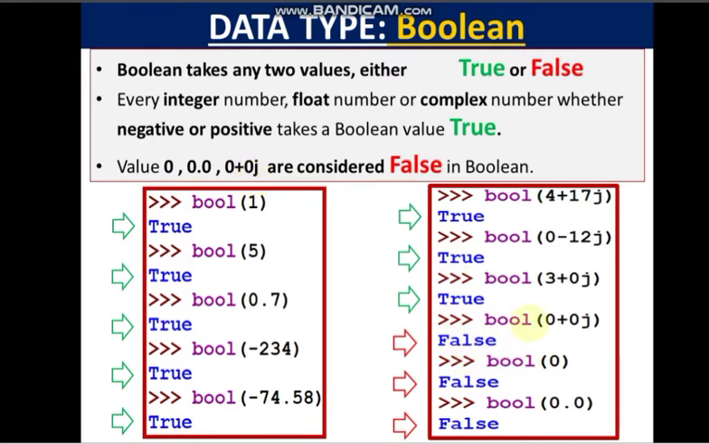As you can see here, bool 0 plus 0j you get false, bool 0 you will get false, and bool 0.0 you will get false. Otherwise, any value, whether it is negative or positive, decimal or without decimal, integer or a complex number, other than these three, is considered to be true. So this is a very important thing which you should remember. Let's see the practical part of all these integer, float, complex and boolean, a little bit of how to do it in IDLE.